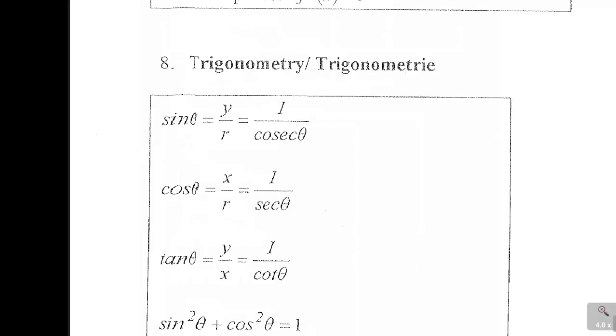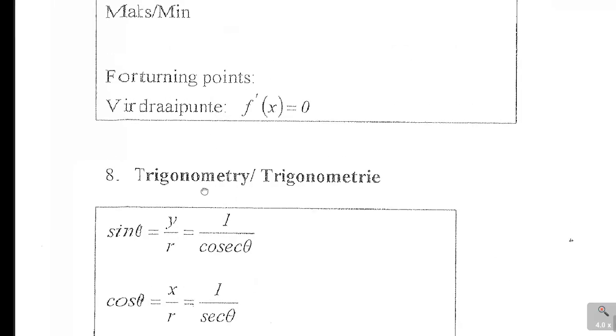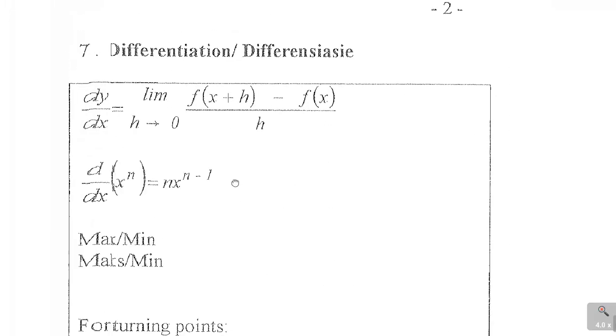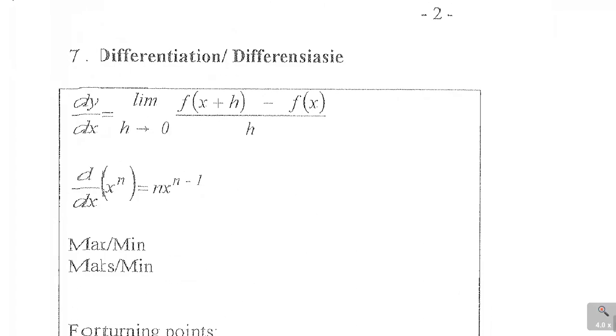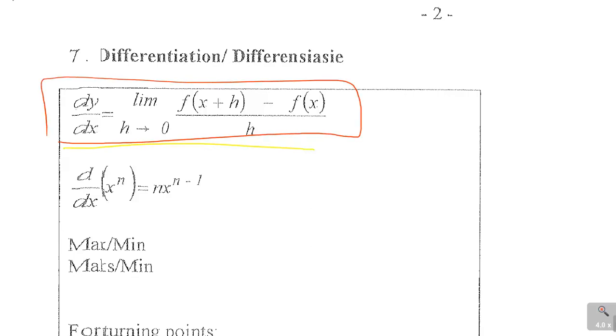Yes, that's the one that I'm looking for. So your formula sheet will have the differentiation from first principles. As you can see, dy over dx is the limit as h approaches 0 of f of x plus h minus f of x over h. So that's what we're going to be using for differentiation from first principles.